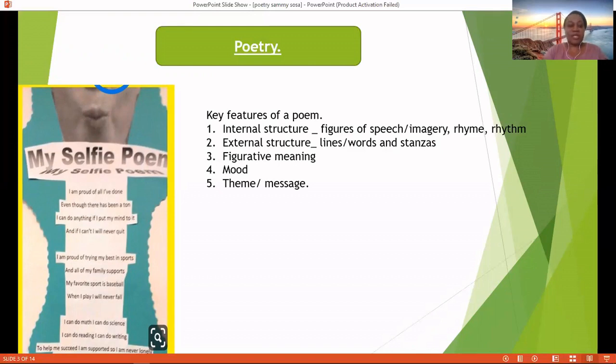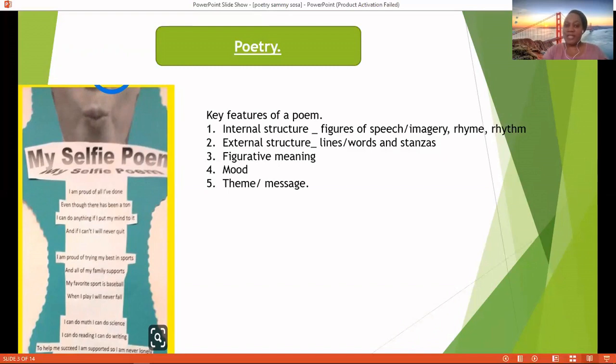My favorite sport is baseball. When I play, I will never fail. I can do math, I can do science, I can do reading, I can do writing. To help me succeed, I am supported, so I am never lonely.